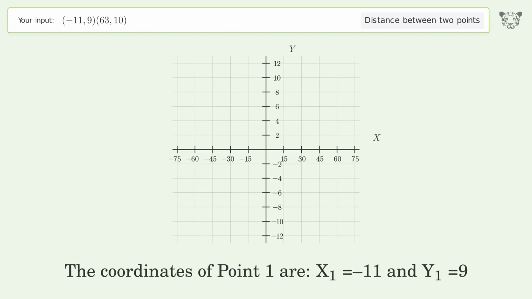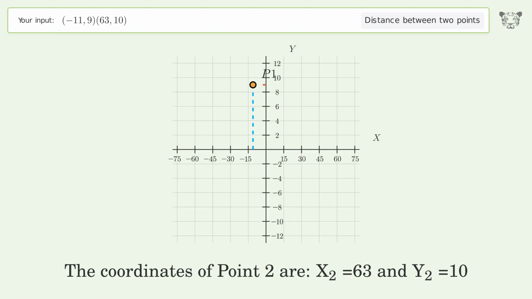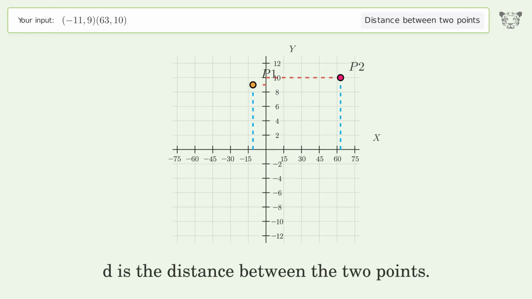The coordinates of point 1 are x1 equals -11 and y1 equals 9. The coordinates of point 2 are x2 equals 63 and y2 equals 10. D is the distance between the 2 points.